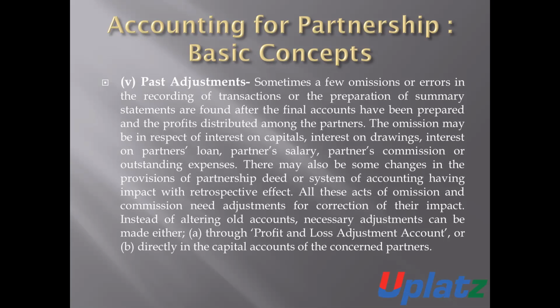The omission may be in respect of interest on capital. Such an error and omission may be related to interest on capital, interest on drawings, interest on partner's loan, partner's salary, partner's commission, or outstanding expenses. There may also be some changes in the provision of the partnership deed or the system of accounting. All these errors and omissions are required to be adjusted for the correct calculation of profit and the capitals.